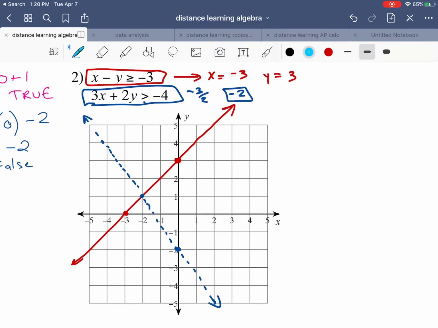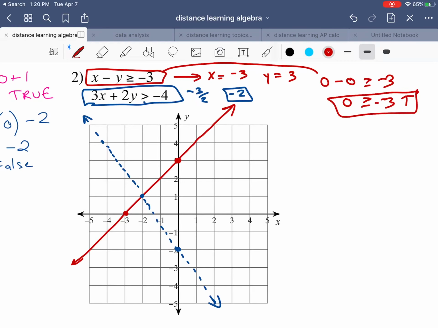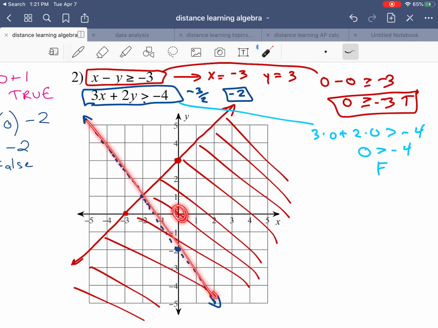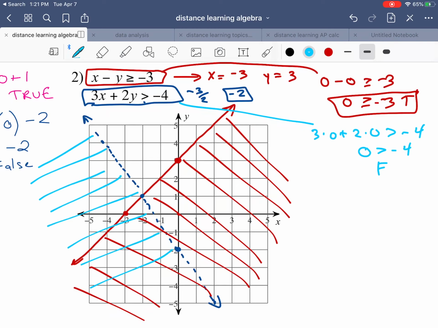And if I were to test for 0, 0, in the first equation, 0 minus 0 is greater than or equal to negative 3. 0 is greater than negative 3 is true. So this is true to the red line, so I'm going to shade below the red line. And then 3 times 0 plus 2 times 0 is greater than negative 4. That ends up being 0 is greater than negative 4. That is false. So for the blue line, this point is false, so I'm going to shade on this side.